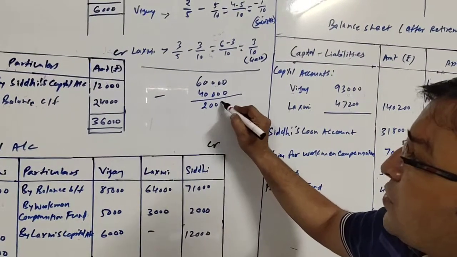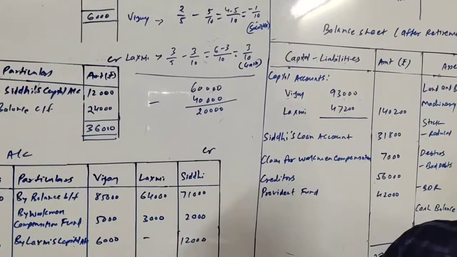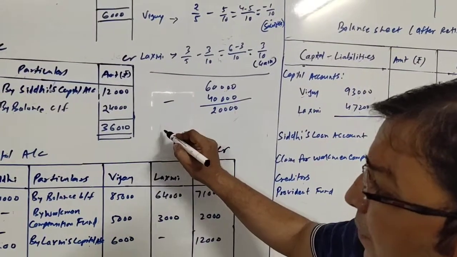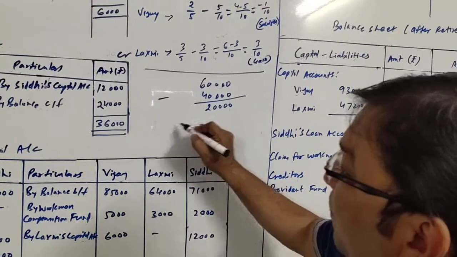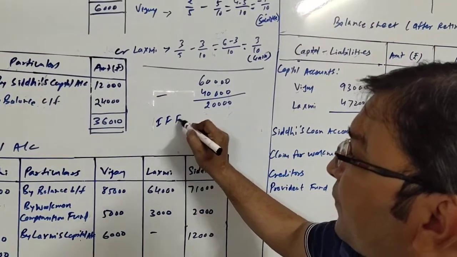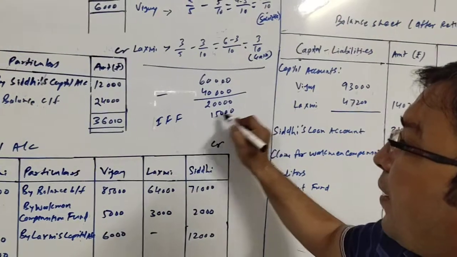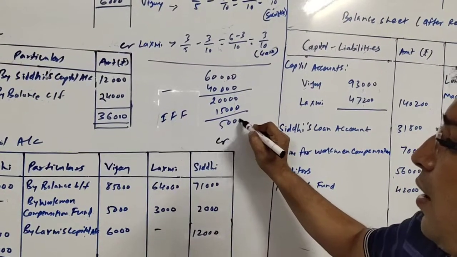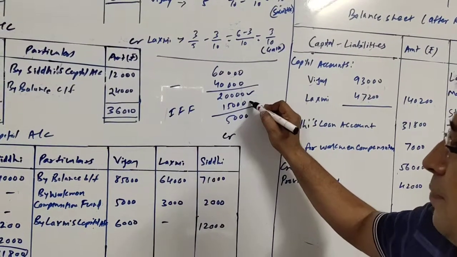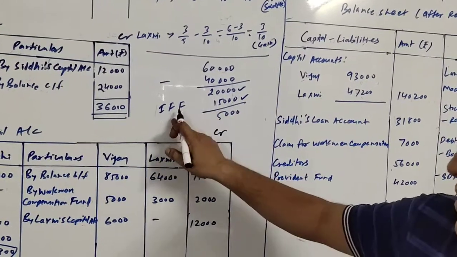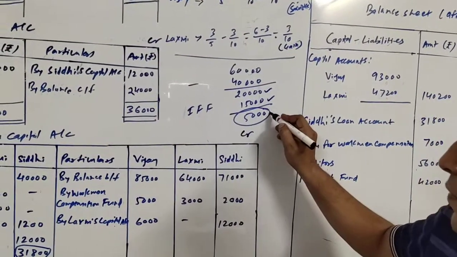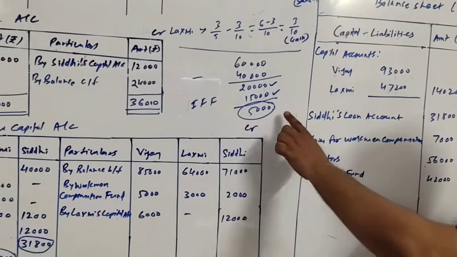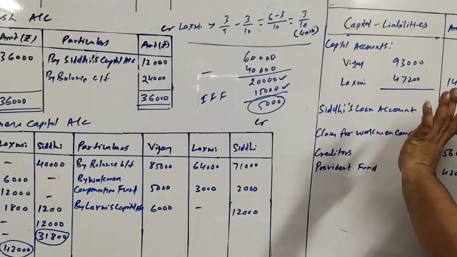That means there is a loss of 20,000 on sale of investment. Against that we have a fund, that is investment fluctuation fund of rupees 15,000. So out of 20,000, 15,000 will be adjusted against investment fluctuation fund. So the net loss which is to be debited to revaluation account will be rupees 5,000.